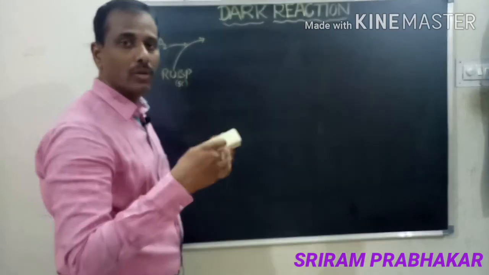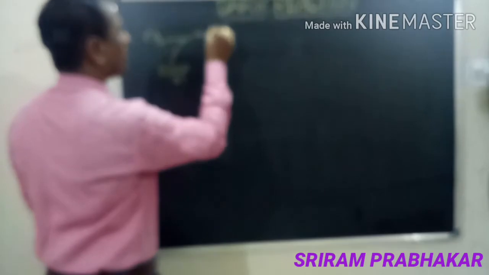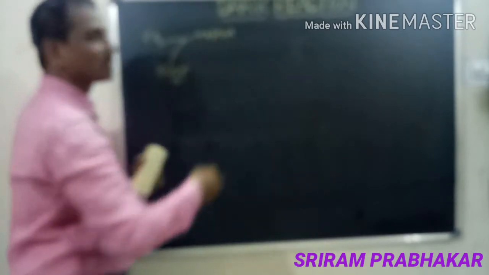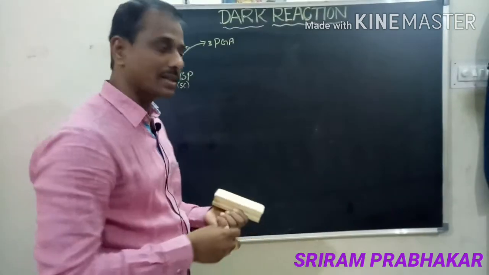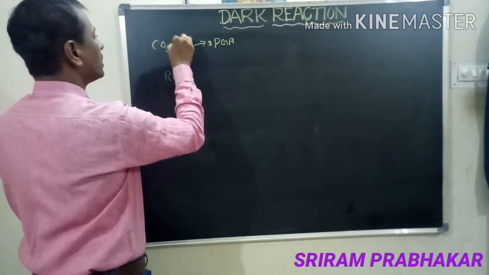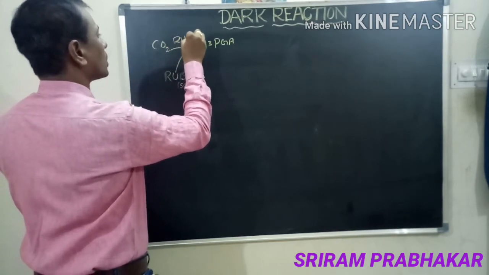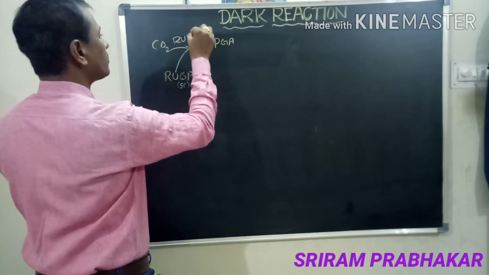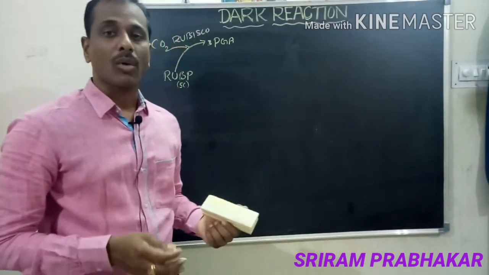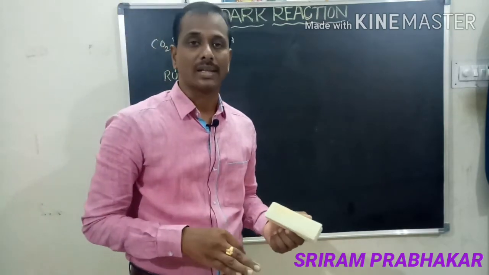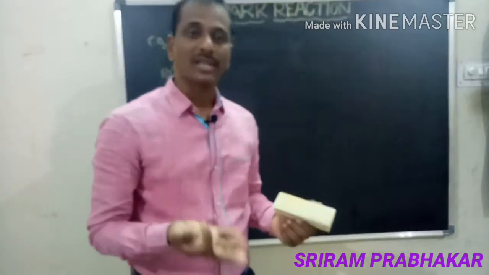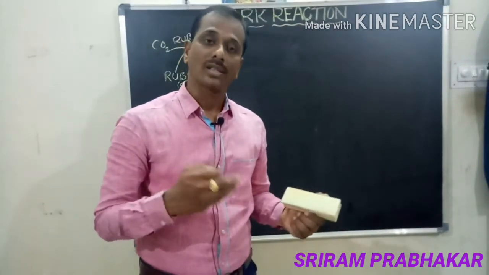That means the 6 carbon compound breaks down into 2 molecules of 3 phosphoglyceric acid. This reaction takes place in the presence of the enzyme called Rubisco. The enzyme name is Rubisco, RUBP carboxylase and oxidase. It is a special enzyme. It acts in carboxylation. It helps in oxidation also.